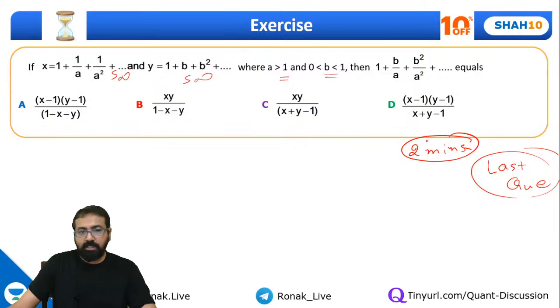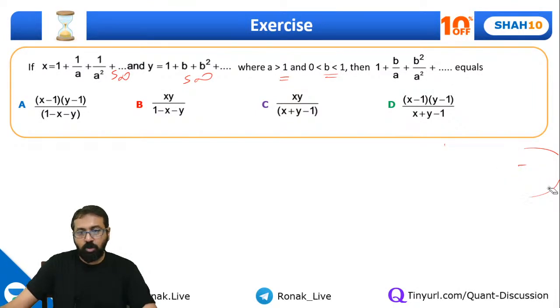Okay, so let me show you two methods for this. First, the normal method. Let's go ahead with the normal method, and then I'll show you the shortcut also. The shortcut will take 30 seconds, but first we'll take up the normal method. No, this is not a question of induction.